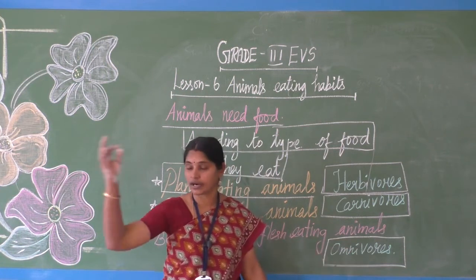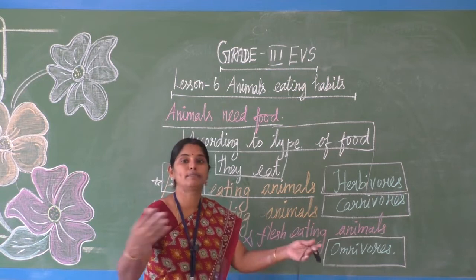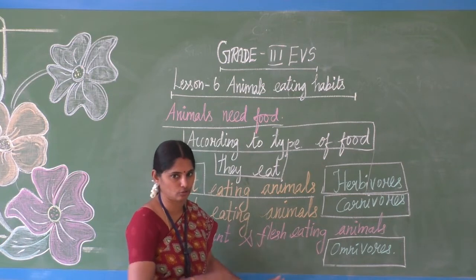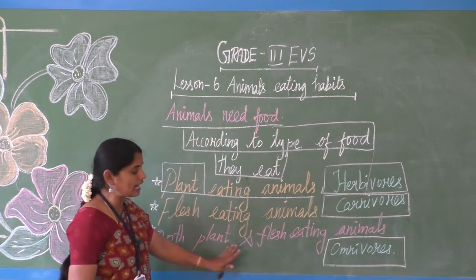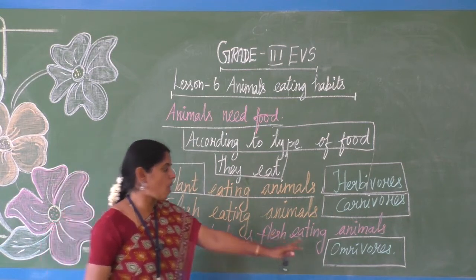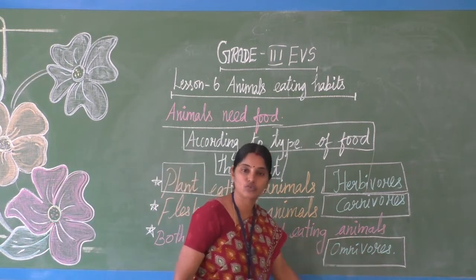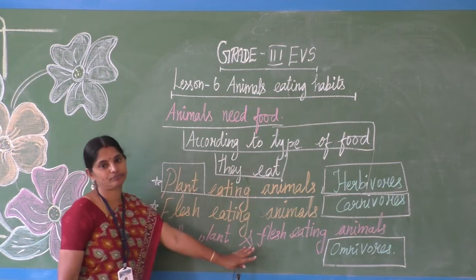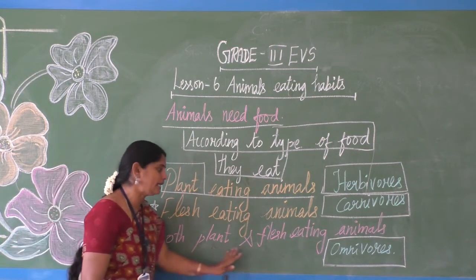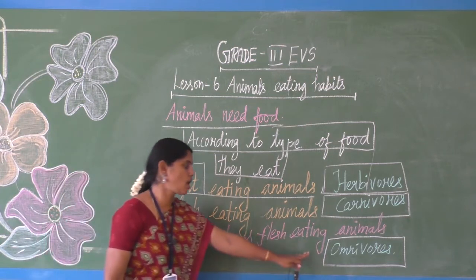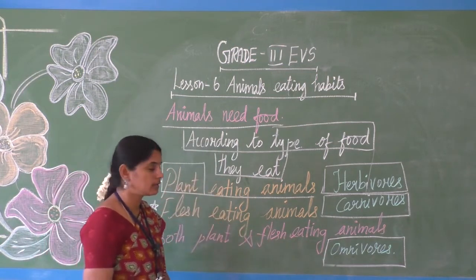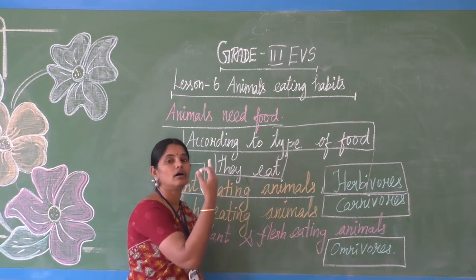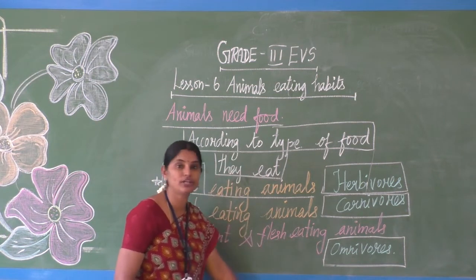Omni, God, people say God is present everywhere, omni present. So here omni means all, both. Both plant and flesh eating animals. Omnivores, V-O-R-E-S. Vores means eating both plant food and flesh. So both plant and flesh eating animals are called as omnivores. What are the best examples? Human being, crow, bear, dog. Okay, omnivores.